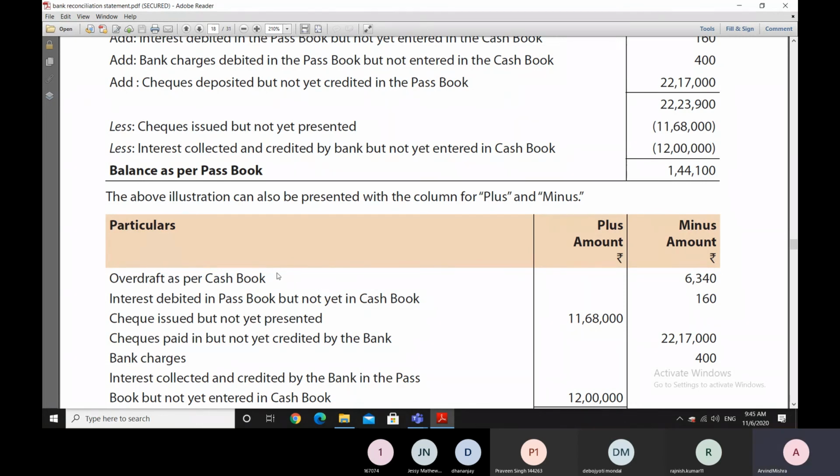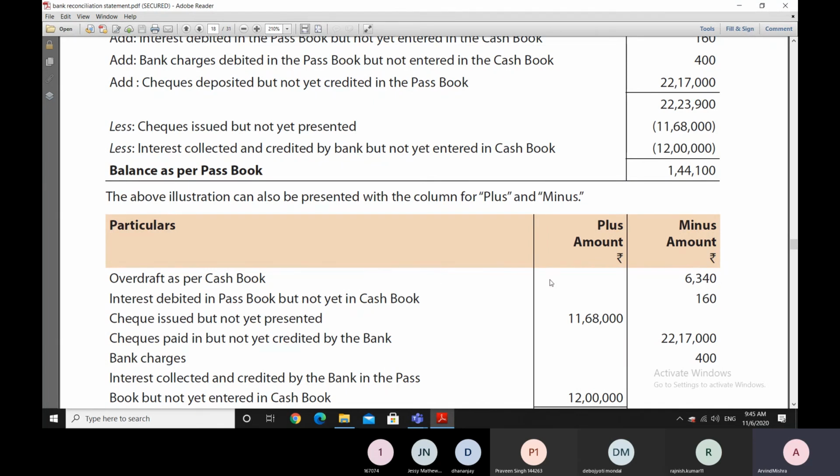We are starting from the cash book. That means that we are starting from the cash book where interest is not yet debited. In the passbook, the interest is already debited up to 160, which means that our passbook balance is lesser by 160 as compared to the cash book. Since the passbook balance is lesser by 160, we have to reduce the cash book balance to move towards the passbook balance.